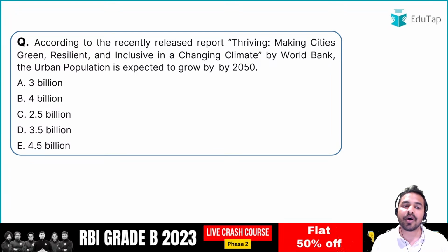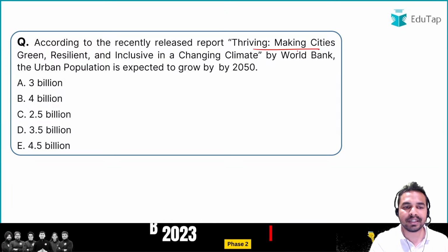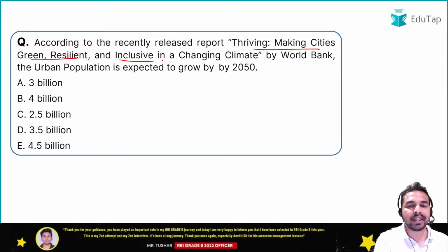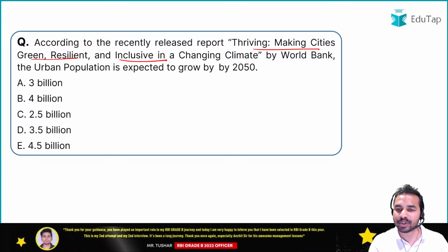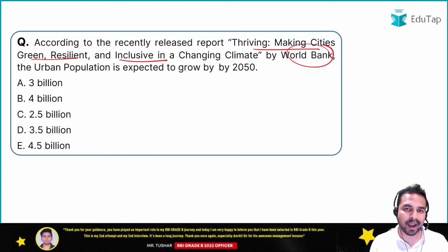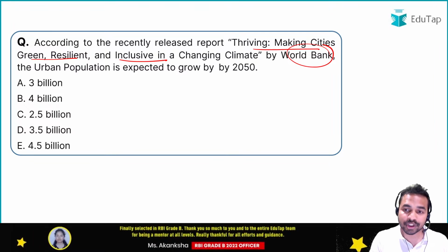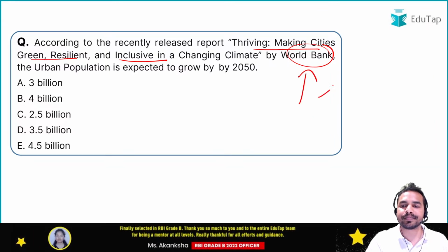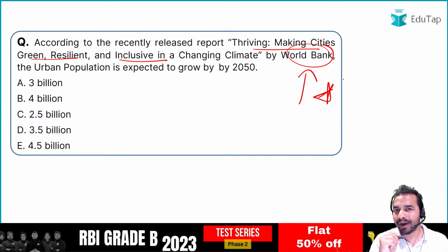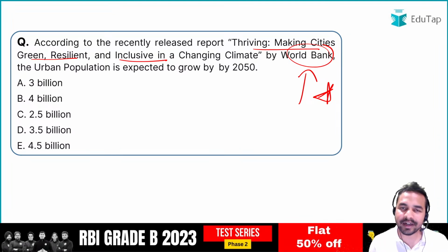Next question is from another report, and the name of the report is Thriving: Making Cities Green, Resilient and Inclusive in a Changing Climate, and this is again released by the World Bank. So guys, let me tell you that we are basically covering all the reports which are launched by the World Bank together. And what is the reason behind that?